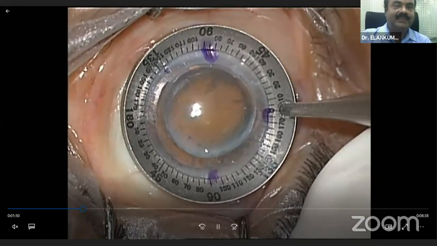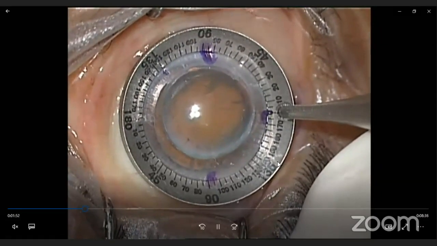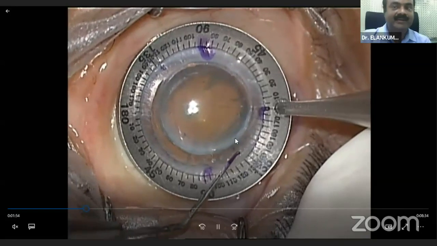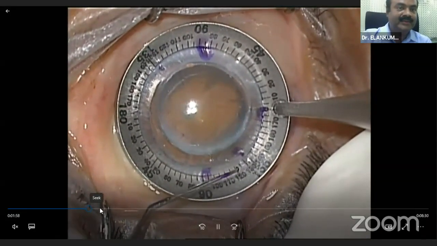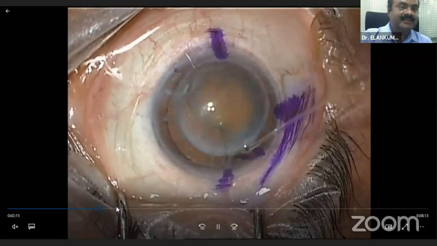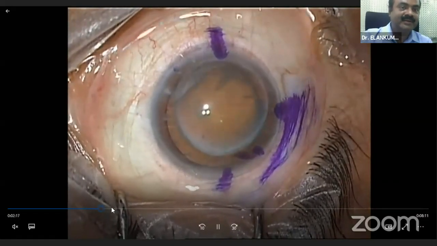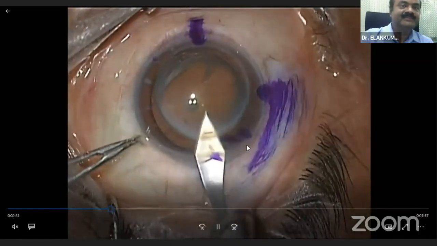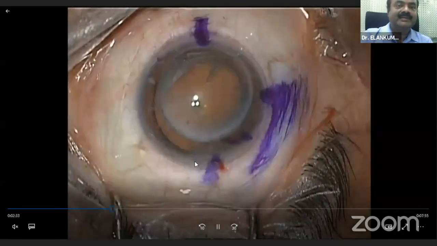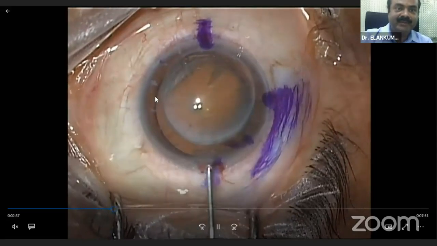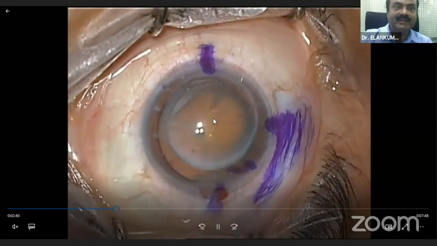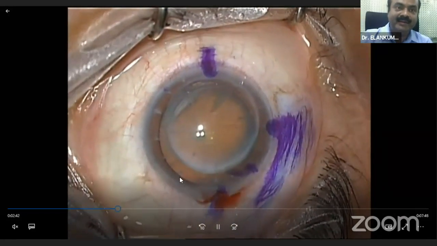The horizontal mark is made. This particular lens had to be placed at 135 degrees. It is marked. And then we go ahead with the incision, in this case a corneal incision. Always I try to do the trapezoid. As regards the chamber, this is quite an early cataract with a deep chamber.